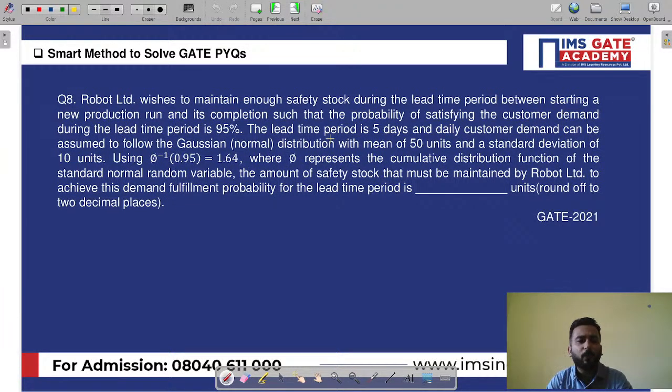And my dear friends, this question came in GATE 2021, and there was a panic among the students. Why? Because of seeing the length of the question, and what he is asking, what he is not. My dear friends, it was a very, very simple question of a probabilistic model. And let me tell you, whether it is the probabilistic model or the PERT-CPM chapter, the one distribution which you have to study is this one.